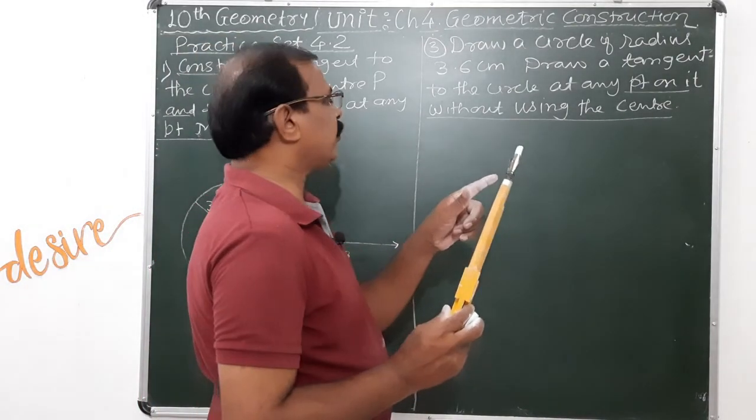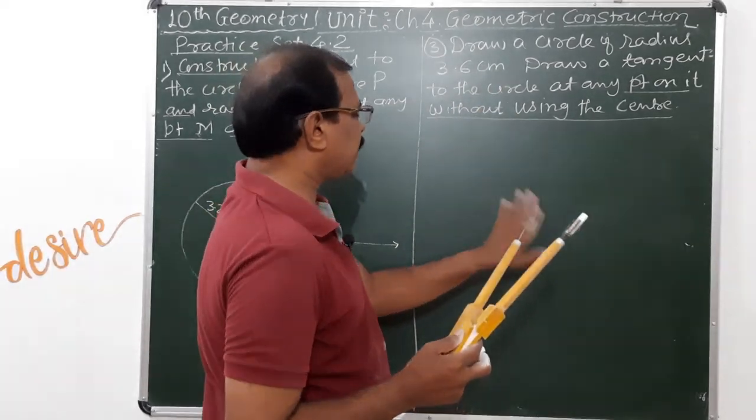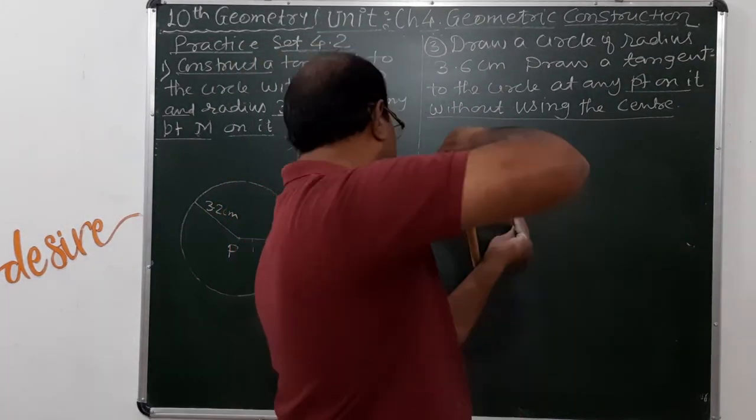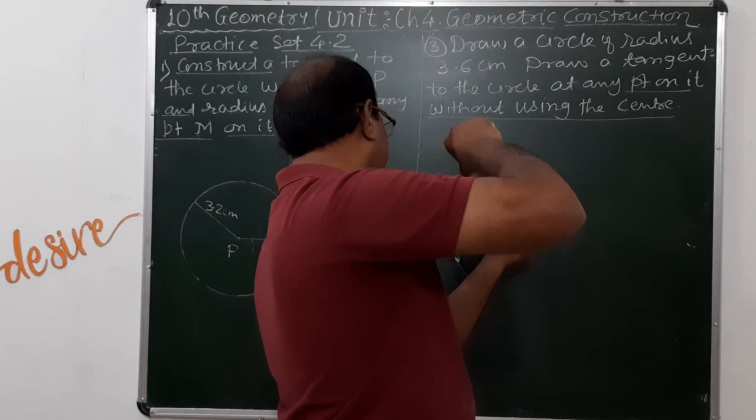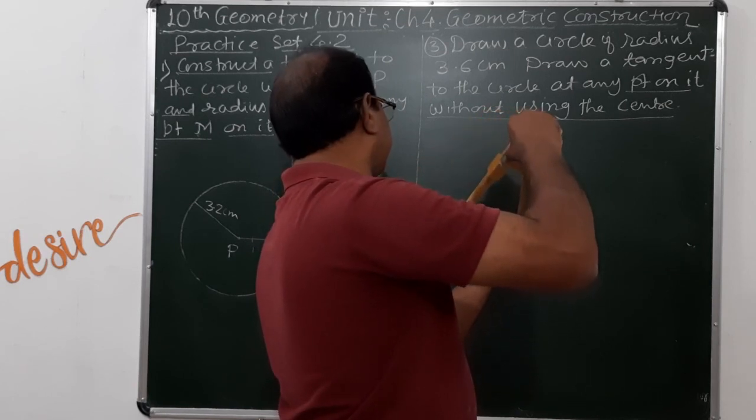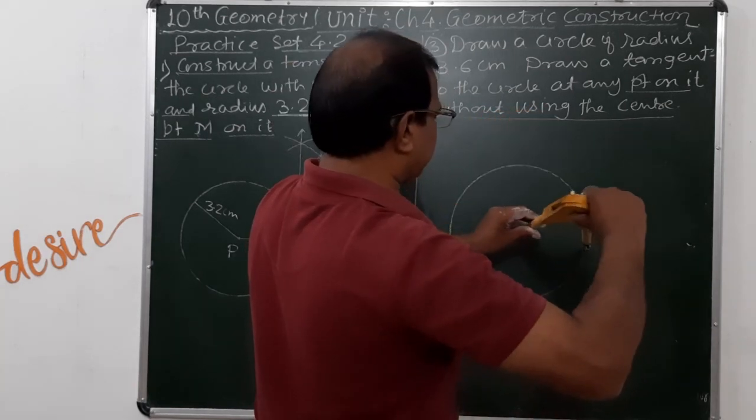I take a radius of 3.6 centimeter. I just draw the circle first. Like this.